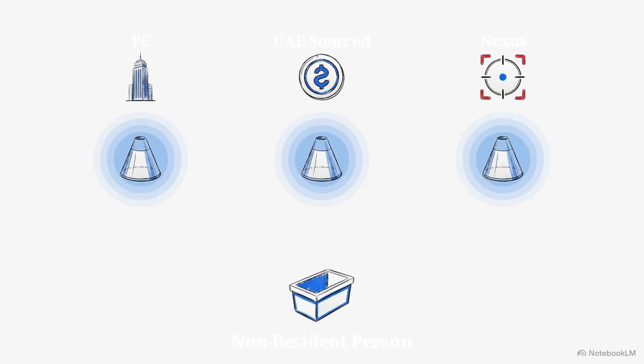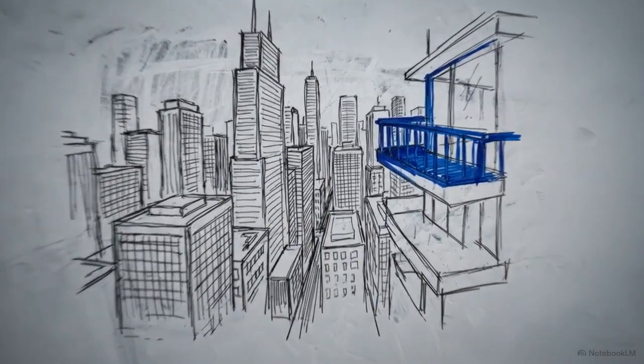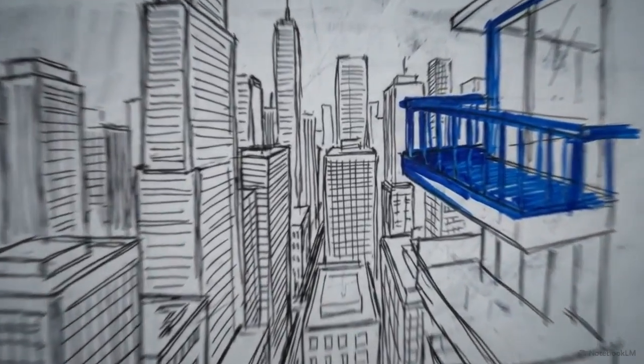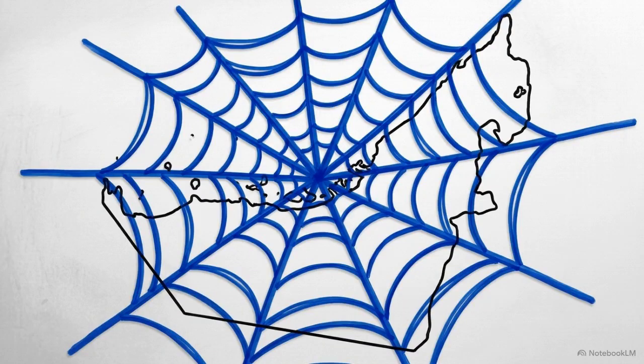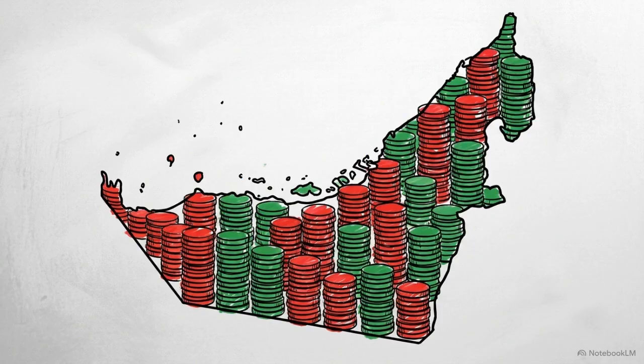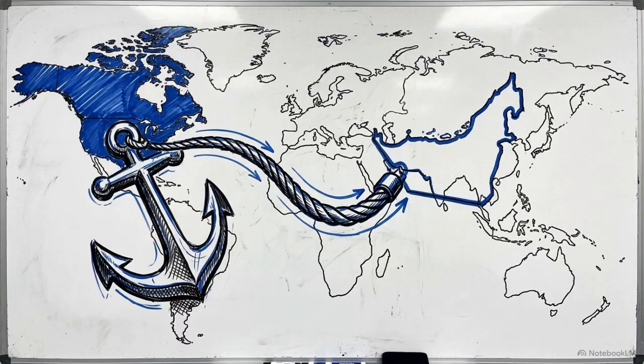Known as the nexus rule, it captures foreign entities earning income directly from immovable property located in the UAE. Absolutely no physical operational presence is required for the nexus rule to capture an entity and subject that specific property income to taxation. The non-resident category operates as an aggressive compliance web built to tax economic value generated within UAE borders, regardless of where the earning entity is anchored globally.